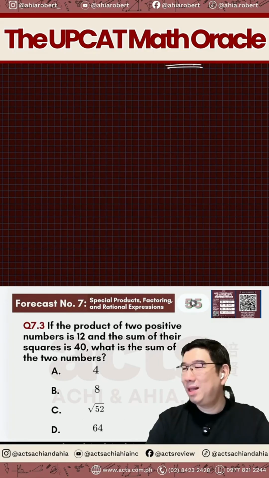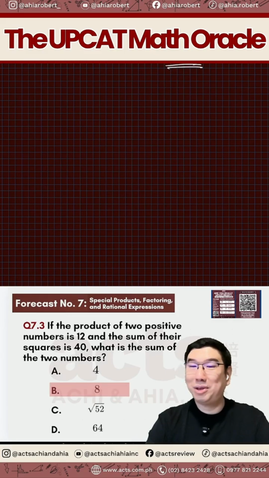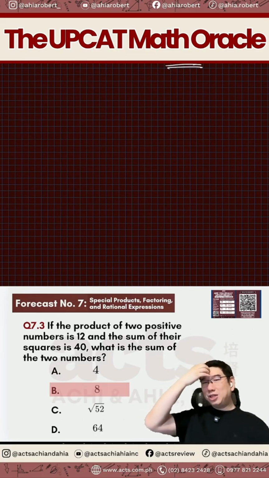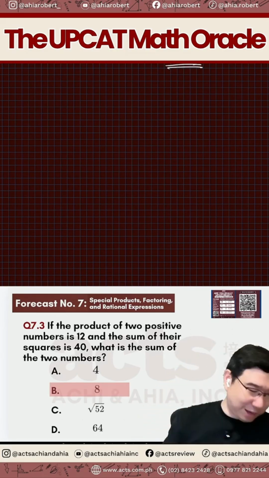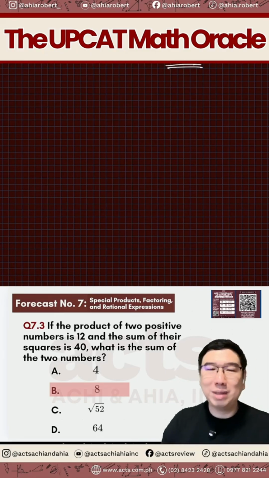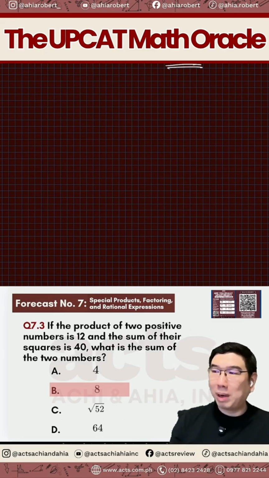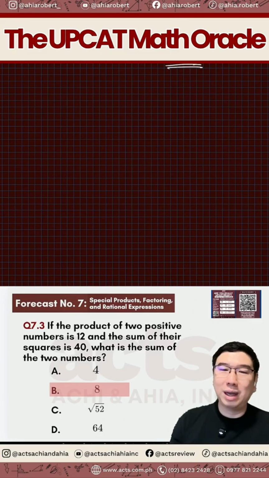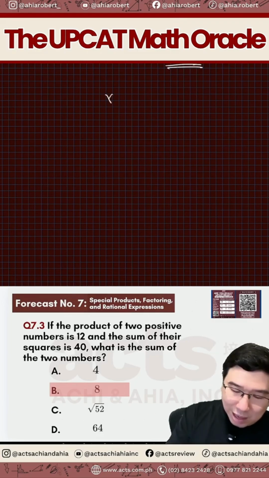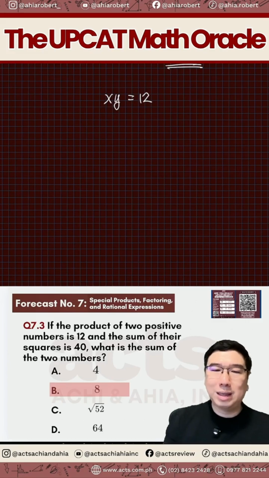Okay, time's up. The answer here is letter B. Okay, if your answer is letter D, you're almost there. Okay, konti na lang. So how do we go about with this particular question? If the product of two positive numbers is 12, okay, let them be x and y. So let's say x times y is 12. And then sabi niya, and the sum of their squares is 40.